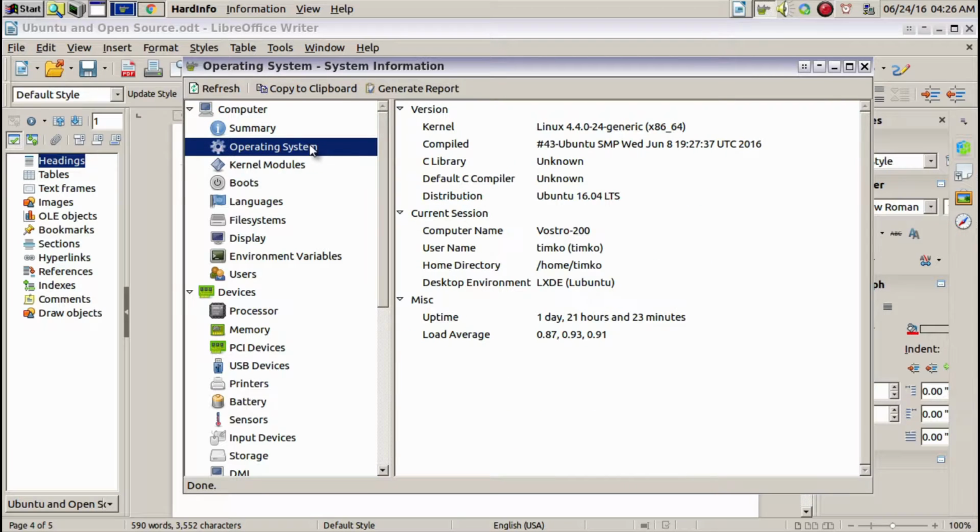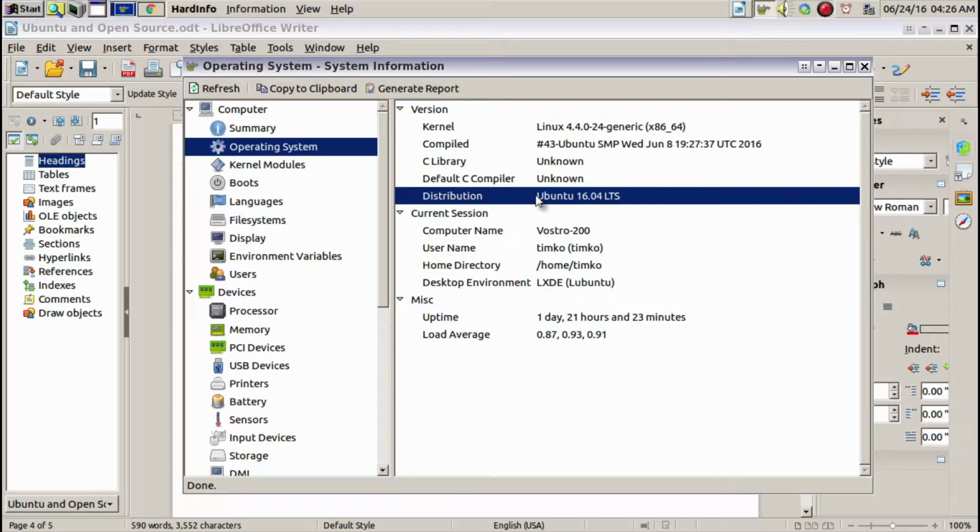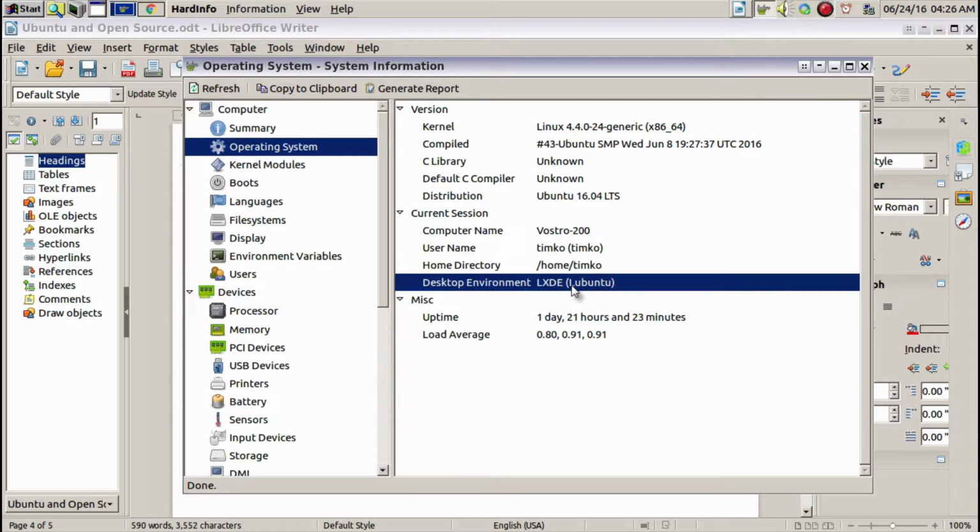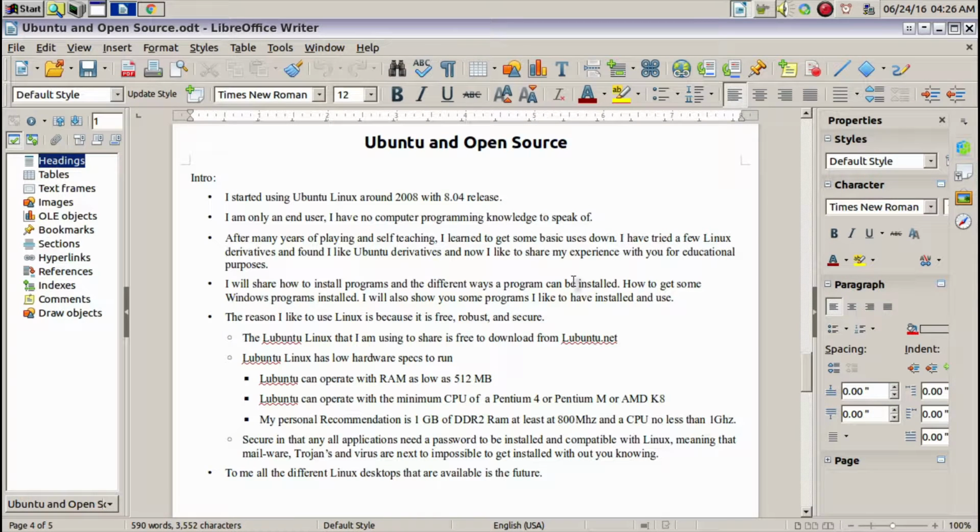And for the operating system, it is Ubuntu type, but it's a Lubuntu LXDE desktop environment. So you see, these are my personal recommendations for everyday desktop use.